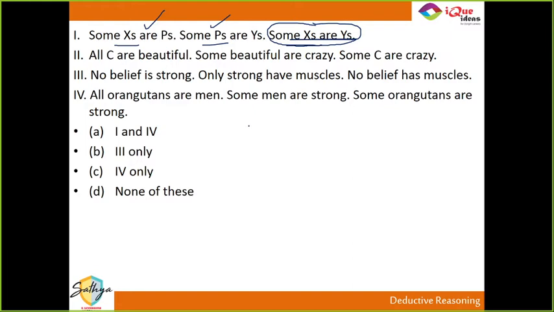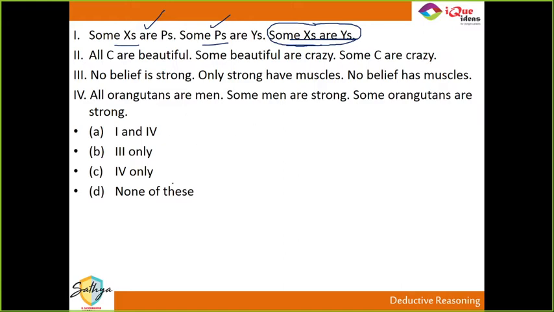Nobody's getting it right so far, guys. Nobody's getting it right so far. Okay, Ishwa got it. Nobody else so far.